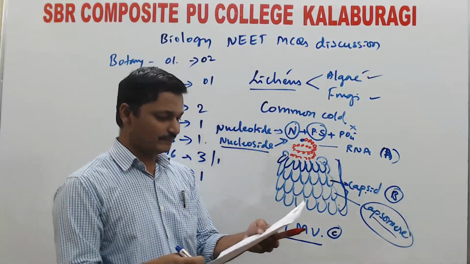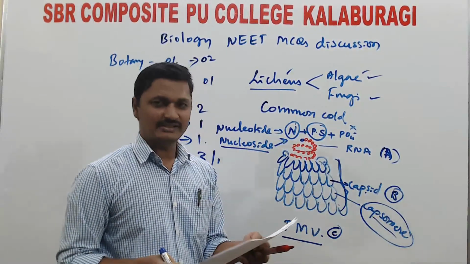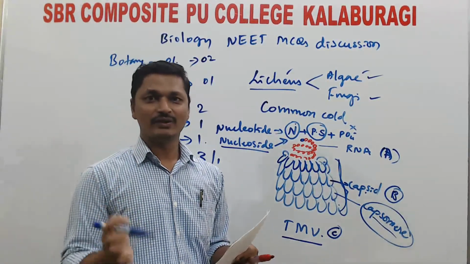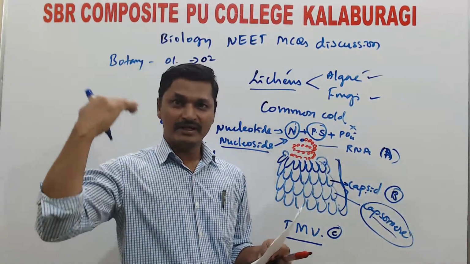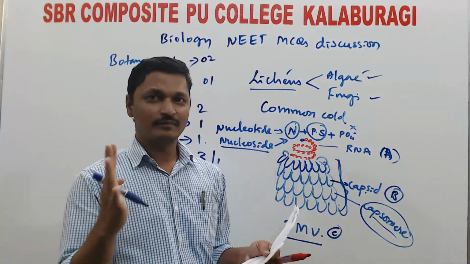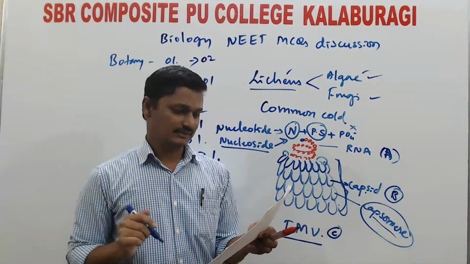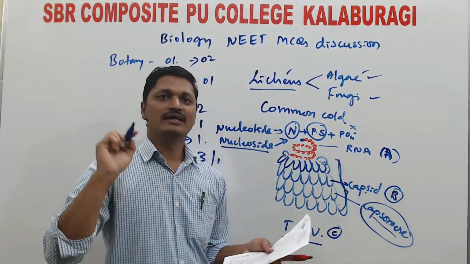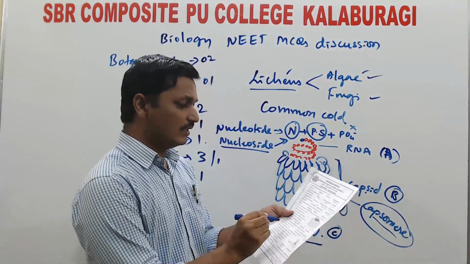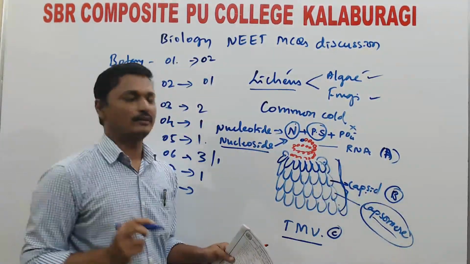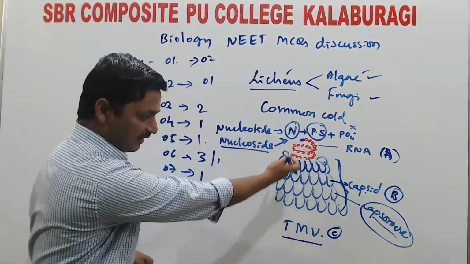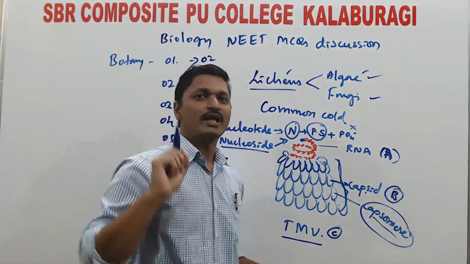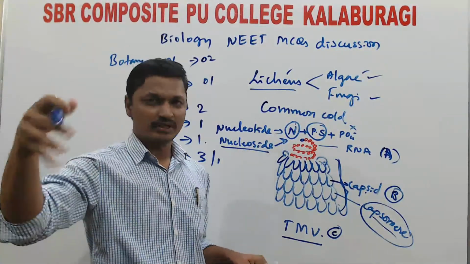But here they gave four options. They carry metabolic activities? No, viruses do not carry their own metabolic activities. They copy the metabolism of the host organism. Then, they carry anaerobic respiration? No, none of the viruses perform respiration. Then, they multiply in host cells. For example, take the tobacco mosaic virus: when it enters the tobacco plant, it can multiply into a number of copies.